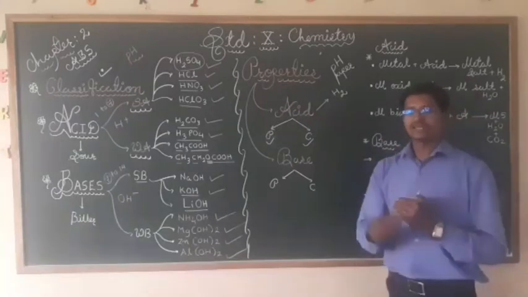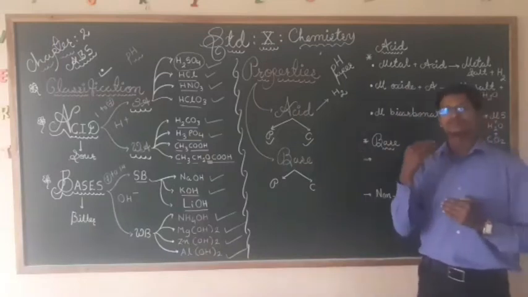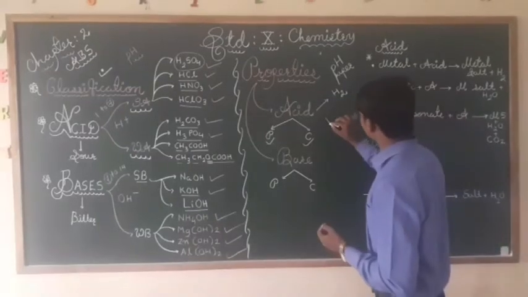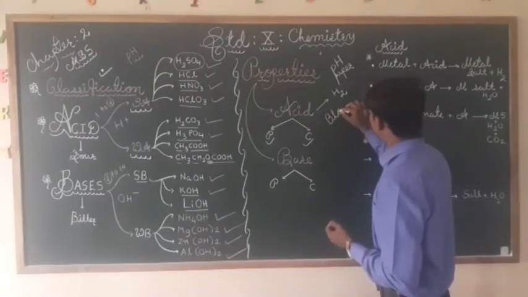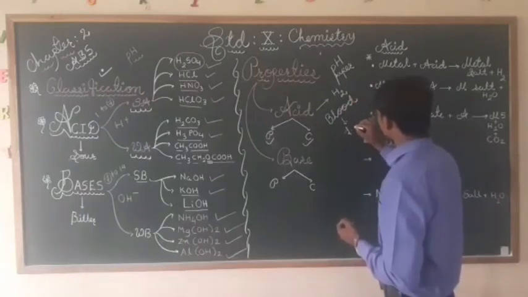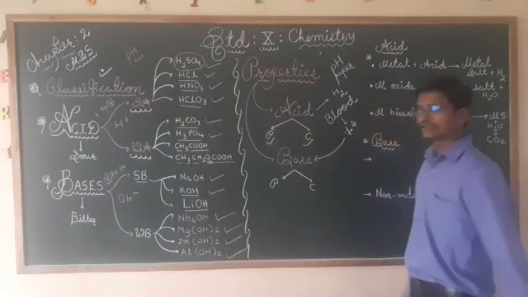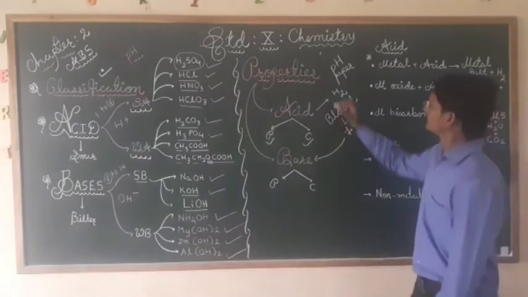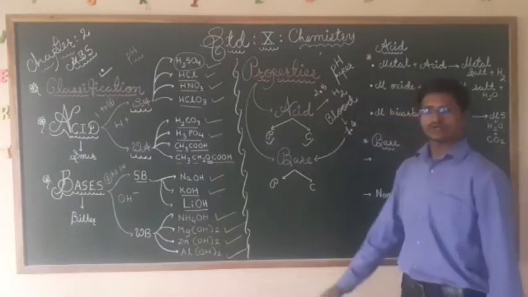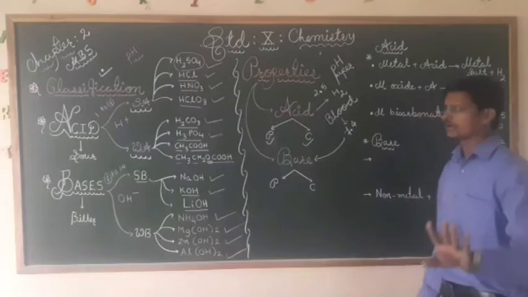Acetic acid has a pH level, lemon has a pH level. Different salts and different substances have different pH levels. Blood, generally, is not acidic. Its pH is 7.4 or so, so it is basic, alkaline. Or 2 or 2.5, that is lemon, that is acidic. That you are already aware of.